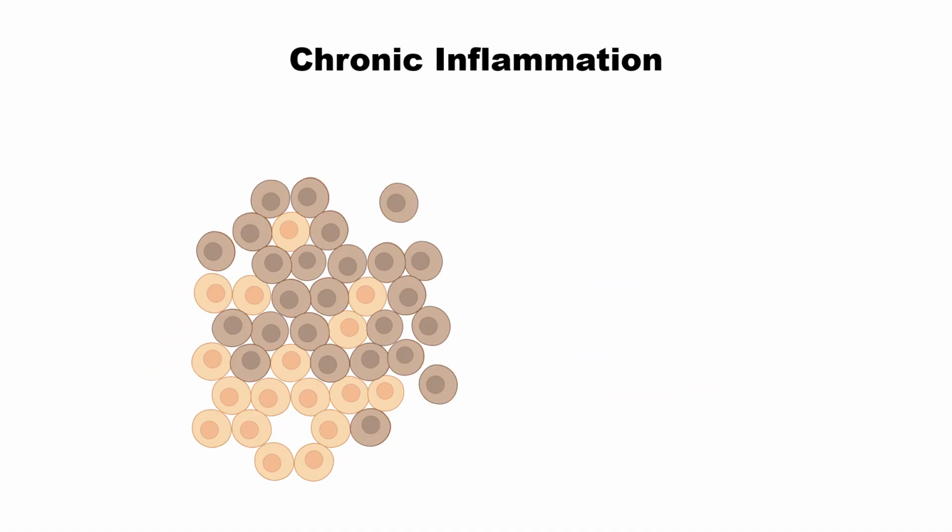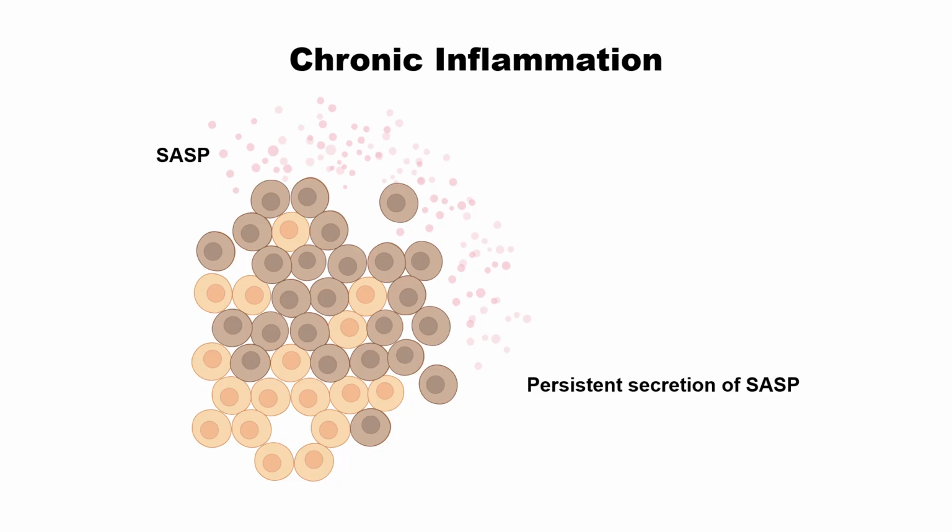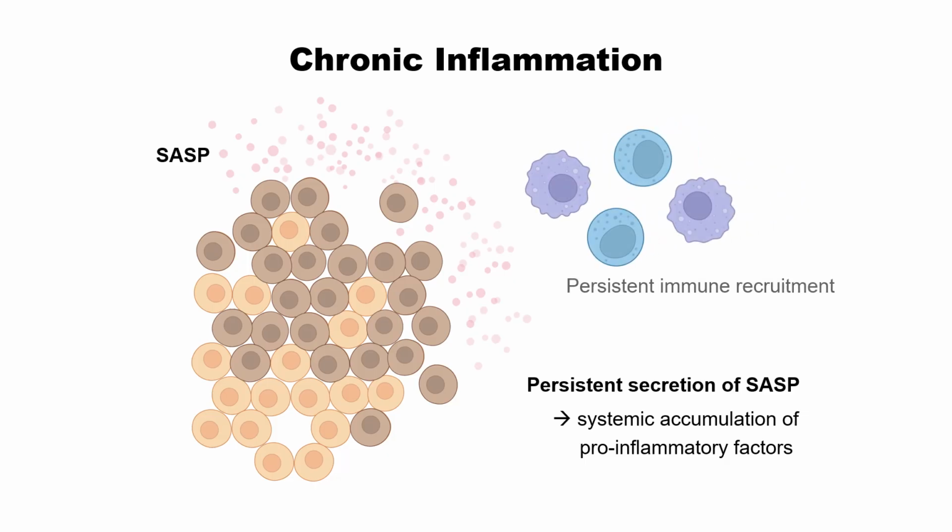The 11th hallmark is chronic inflammation. If the senescent cell generates SASP persistently, it can induce the systemic accumulation of pro-inflammatory factors. Then the immune cell recruitment is also persistent. Then it can result in chronic inflammation.